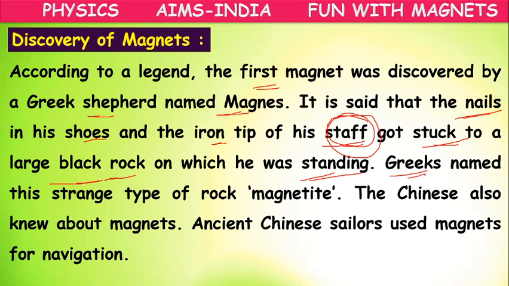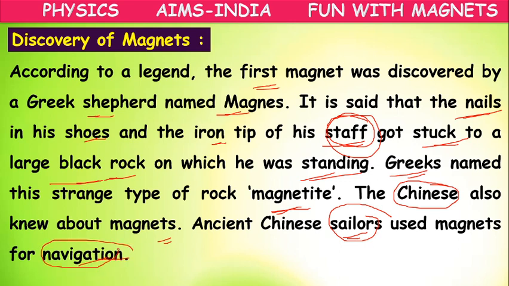The Greek people named this strange type of rock magnetite. Not only Greek people, even Chinese people at that time also knew about magnets. According to ancient Chinese people, the sailors used magnets for navigation.